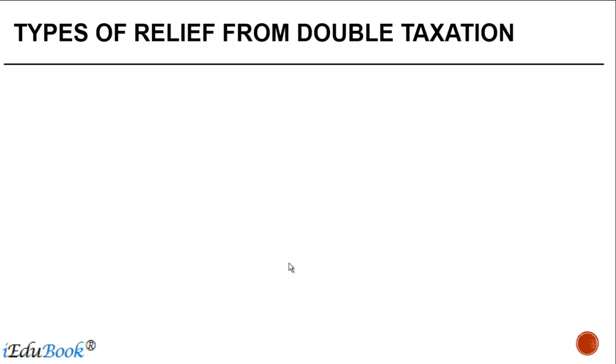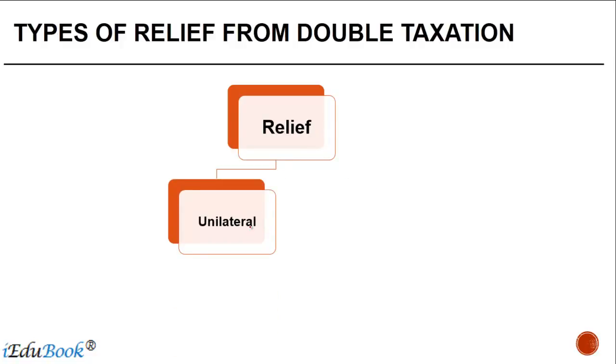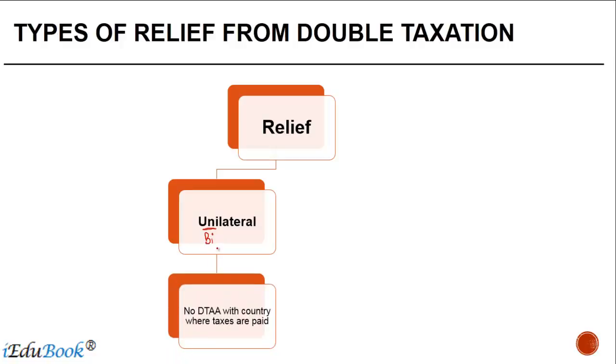So what are the kinds of relief which are available from double taxation? When you talk about relief from double taxation, it can take place in two ways. One is called a unilateral relief, and the other is called a bilateral relief, and we'll come to that in a bit. But what is unilateral relief? Like the word uni indicates, it is a one-sided relief which is given.